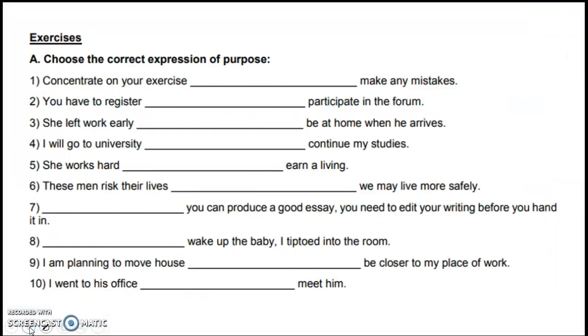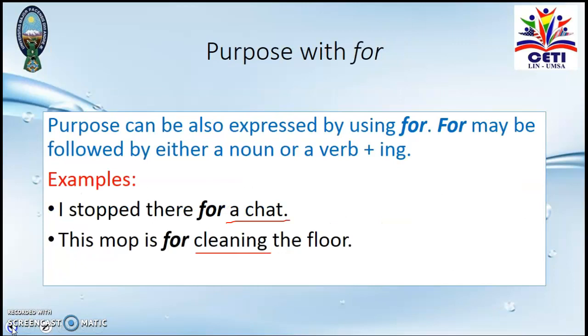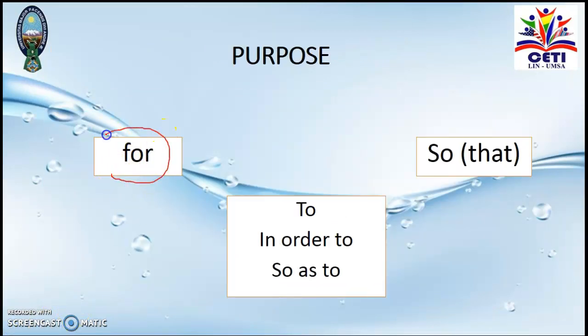Well, this is the use of the phrases of purpose. We have 3 groups, don't forget. We have the group for with a noun or the ing form. We have to, in order to, and so as to, plus a verb in the base form, and we have so that plus a clause. It means a subject, a verb, and a complement.